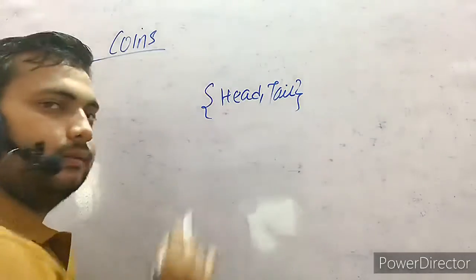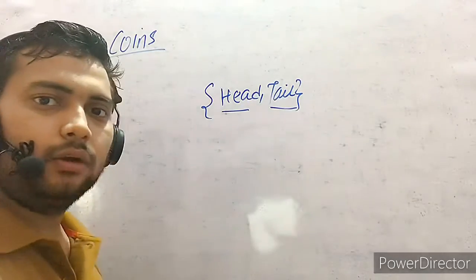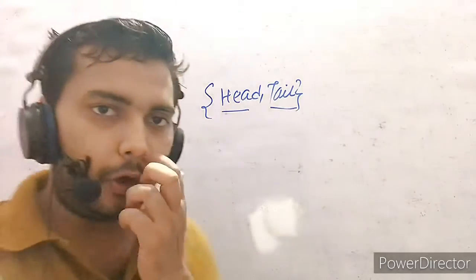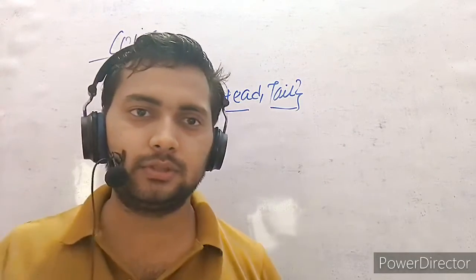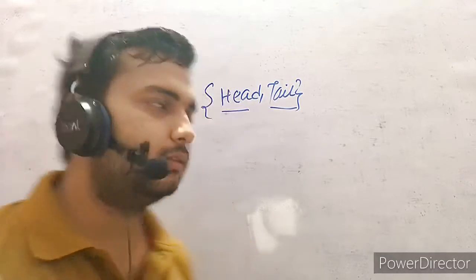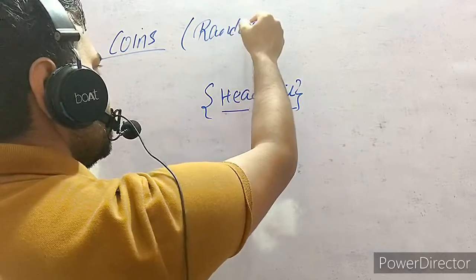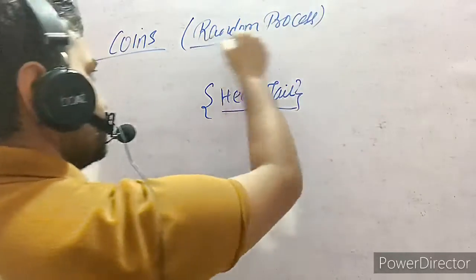The output will come either head or tail, but you cannot guarantee which one will come. That is why the output cannot be guaranteed. The output will be random. That is why this process is called a random process. I hope you understand what a random process is.